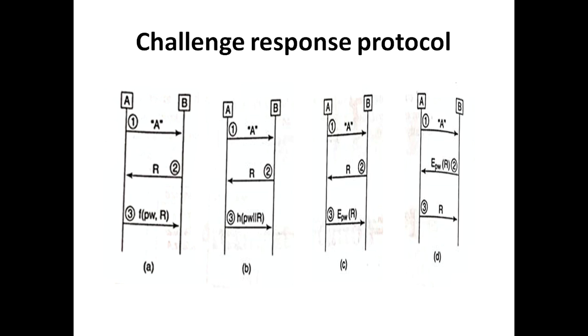So here, when A sends the identity, the server generates the random number, which is a nonce, which the server sends to A in an encrypted form. Once it is received, A decrypts it, gets the nonce, and then that nonce is sent to the server in a clear format. So this is what password based authentication is.